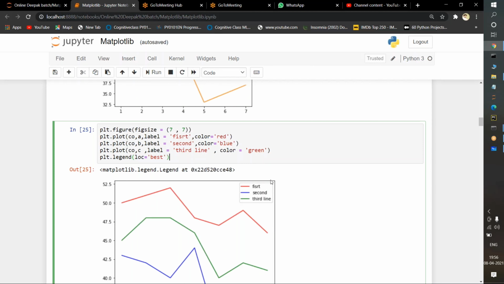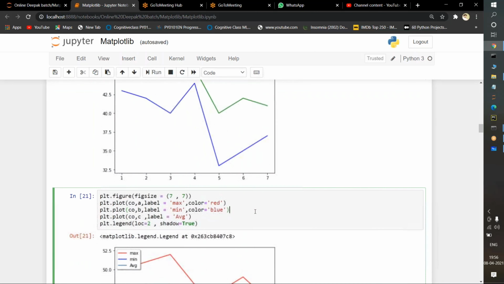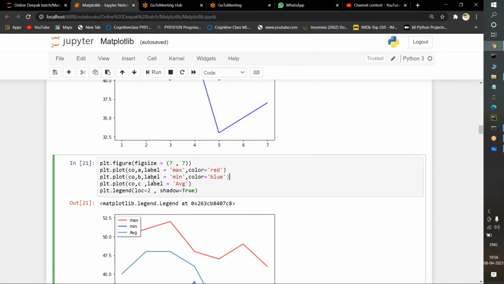And if you want to increase the size also, this legend size, this first, second, third pop-up inside the plotting visualization, you can increase this particular size also. There is no problem. We will see. So in this command, what I am doing here is applying plt dot figure size. I am applying a height of 7 and width of 7. Now I am plotting the data for CO and A.